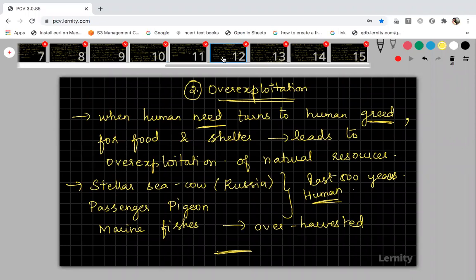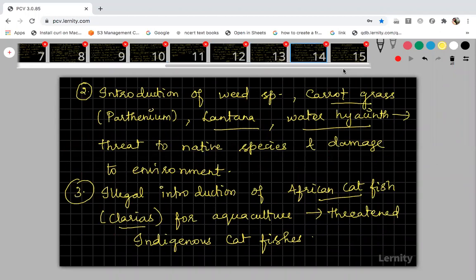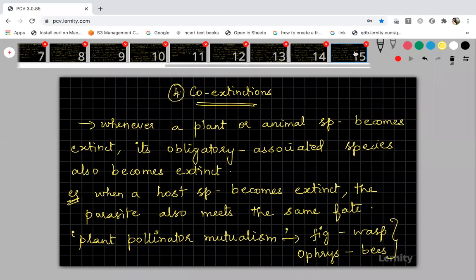Okay, 12th slide. 13th one. 14th one. See, this invasion of foreign species, all the examples are very, very important. So please read all the examples. This is the 15th one.